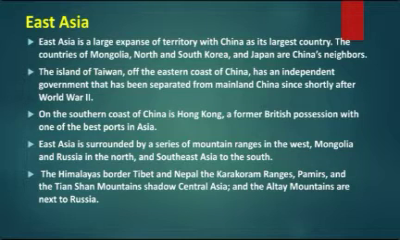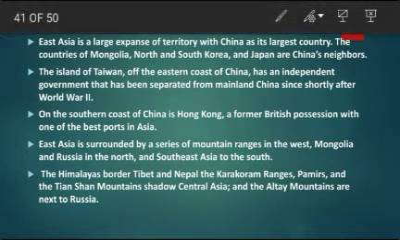East Asia is the largest expanse of territory, with China. China is the largest country in East Asia. And China has neighboring countries like North Korea, South Korea, Japan, Mongolia, etc. And the island of Taiwan is located there. Do you know Taiwan, right? Yes, this is a country which is not considered a country by the United Nations.